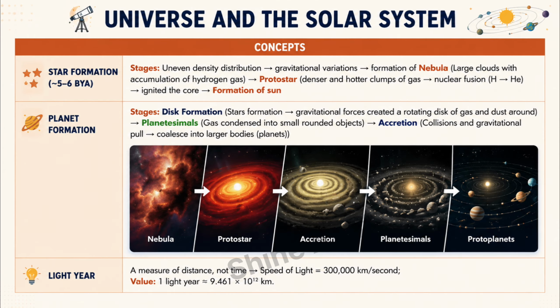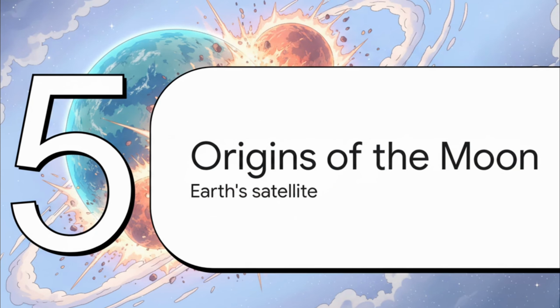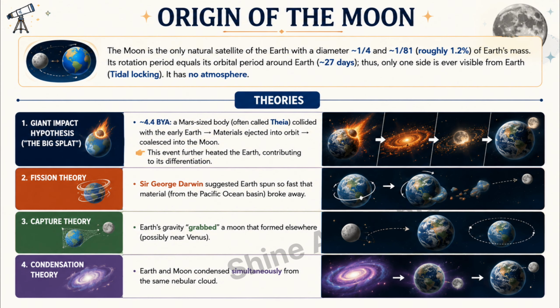Planets form. Part 5. Origins of the Moon, the birth of Earth's only natural satellite. Origin of the Moon. The Moon is the only natural satellite of Earth. Key facts about the Moon. Diameter approximately a quarter of Earth's diameter. Mass approximately 1/81st, roughly 1.2% of Earth's mass.